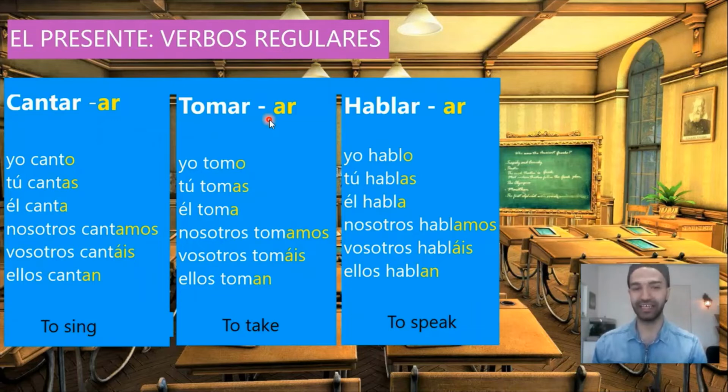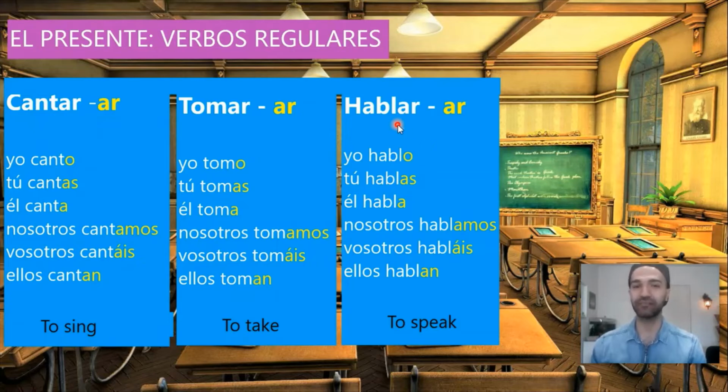Tomar, to take, it ends in ar, so it will have the same endings. Yo tomo, tú tomas, él toma, nosotros tomamos, vosotros tomáis, ellos toman. As you see here, canto, tomo, cantas, tomas, canta, toma, cantamos, tomamos, cantáis, tomáis, cantan, toman.